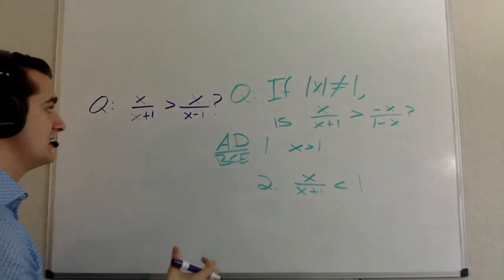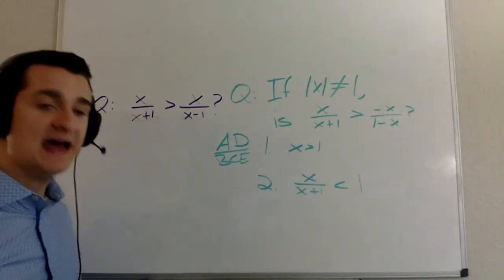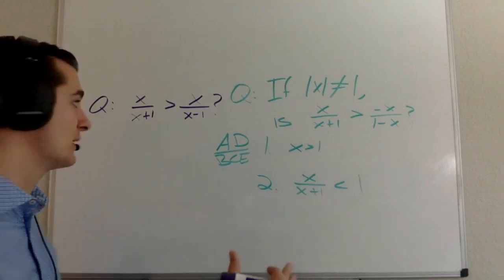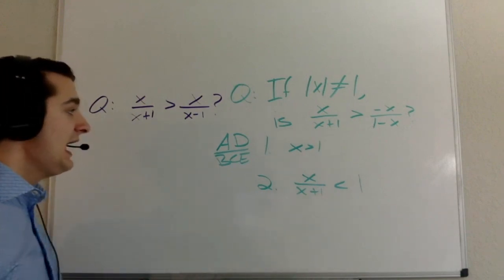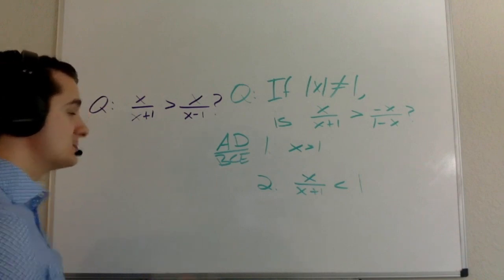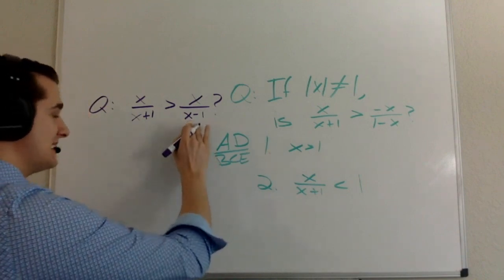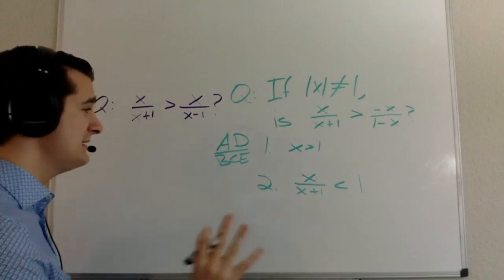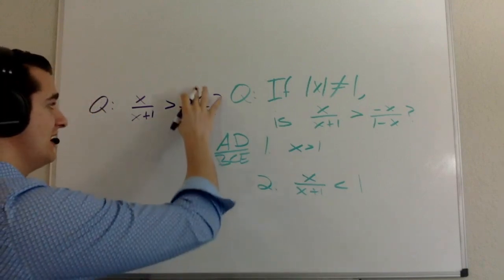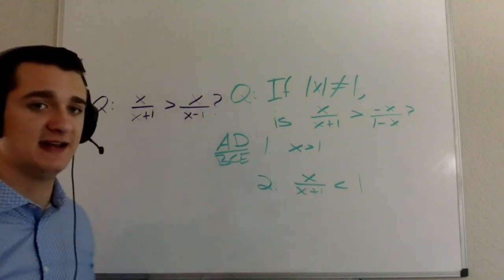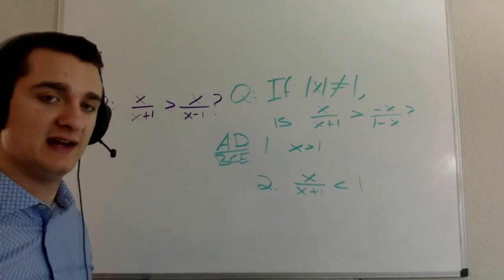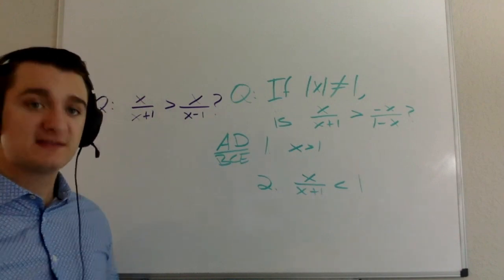So my question becomes, which of these two fractions has a smaller denominator? Because the one with the smaller denominator is going to be the greater overall fraction. And when I think about it that way, it's pretty easy for me. Obviously, x minus 1 is going to be a smaller denominator than x plus 1. And because they're both going to be positive, I know that the right-hand side of my inequality is going to be greater than the left-hand side of my inequality. And all of a sudden, that becomes very helpful.